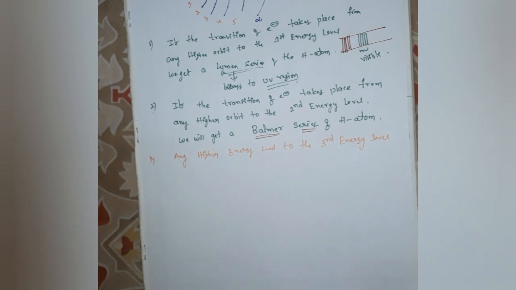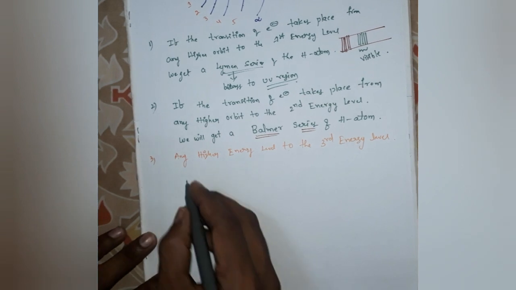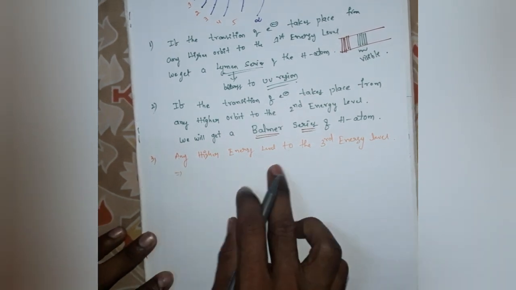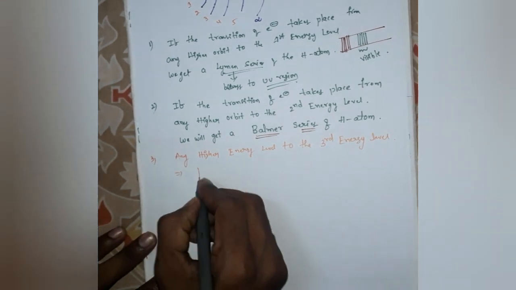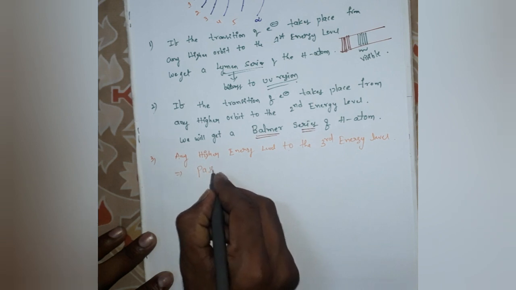That series of lines is known as the Paschen series.